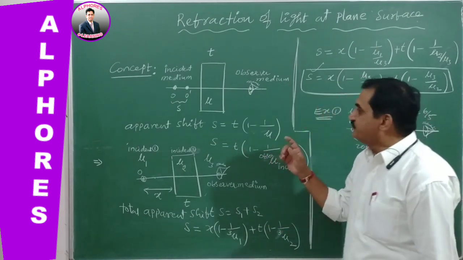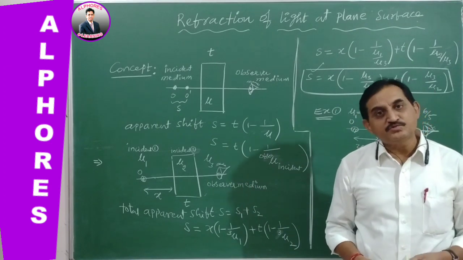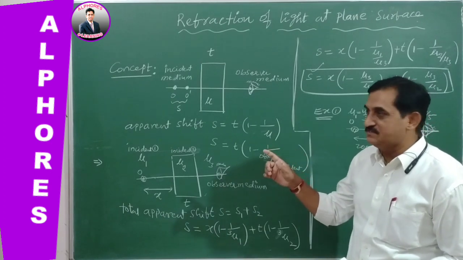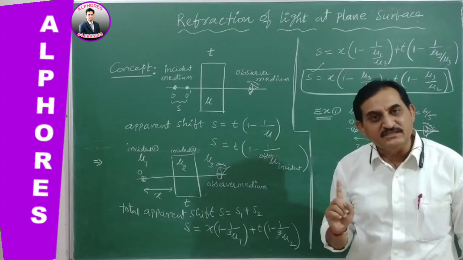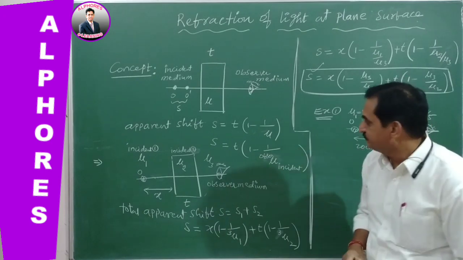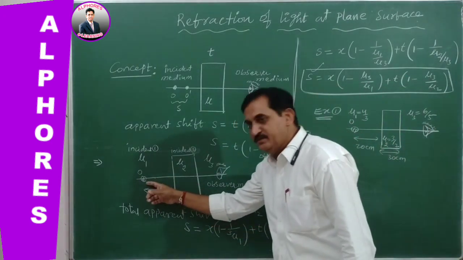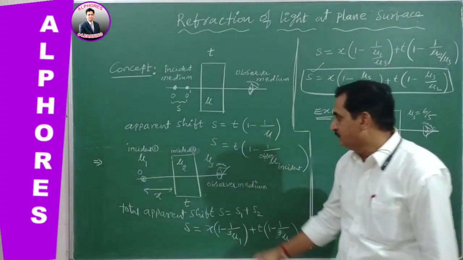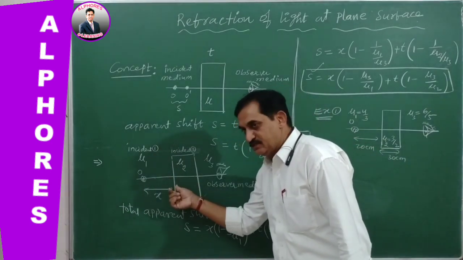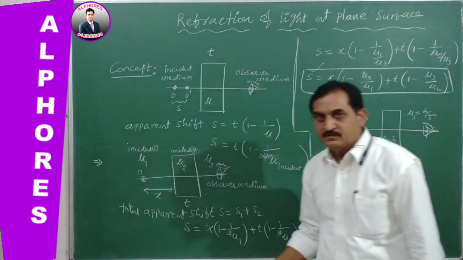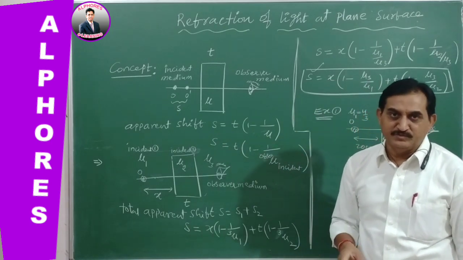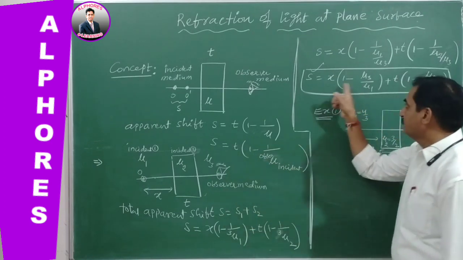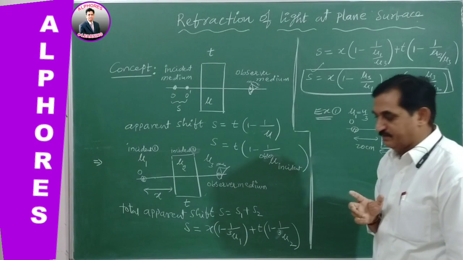Whenever the object and observer medium are the same, the distance of the object from the glass plate never influences the total shift of the object, whereas if the object medium and the observer medium are different, then the distance of the object from the glass plate will also influence the total shift of the object due to refraction of light. So in accordance with the formula, we can find the total shift taken by the object.